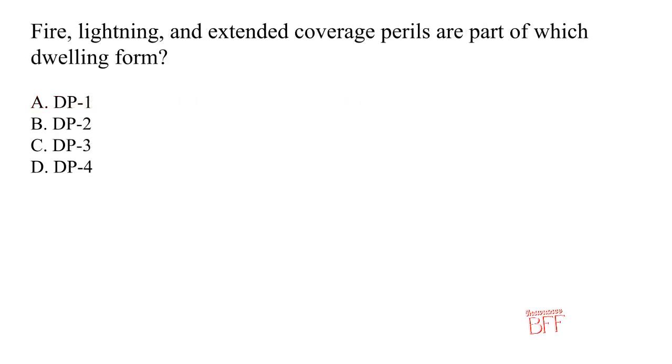Question: fire, lightning, and extended coverage perils are part of which dwelling form? Here are the answer choices. Choice A is DP1. Choice B is DP2. Choice C is DP3. Choice D is DP4. The correct answer is DP1. DP1 provides basic coverage including fire, lightning, and limited extended perils.